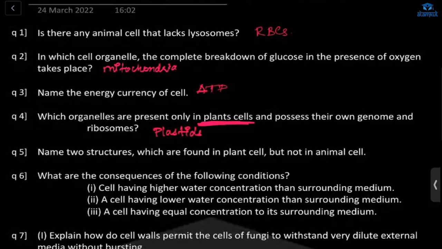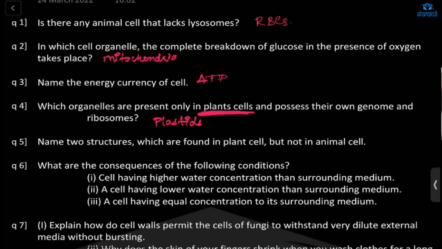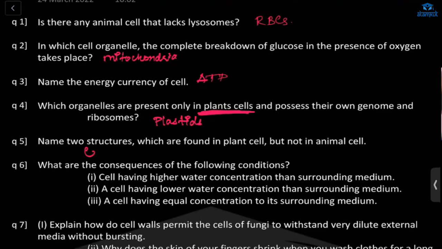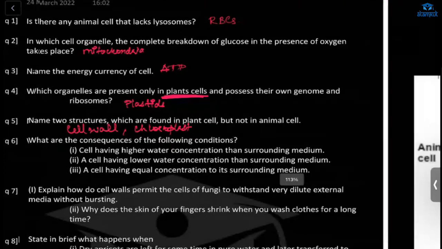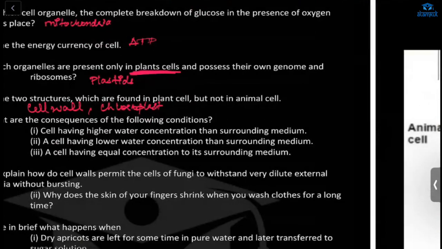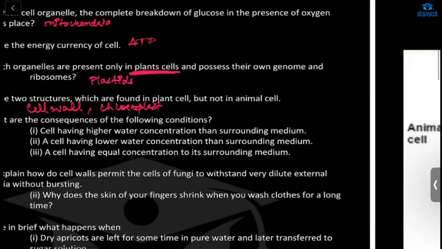Okay, next question. Name two structures which are found in plant cells but not in animal cells. First is cell wall. Yes, correct. The other one is chloroplast. What are the consequences of the following condition? What will happen? A cell having higher water concentration than the surrounding medium.